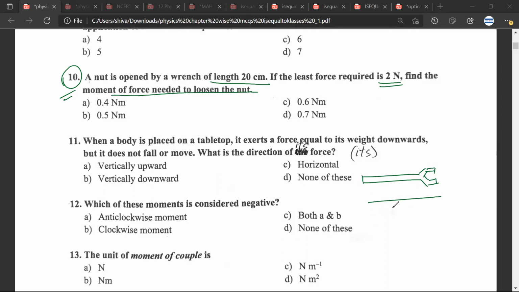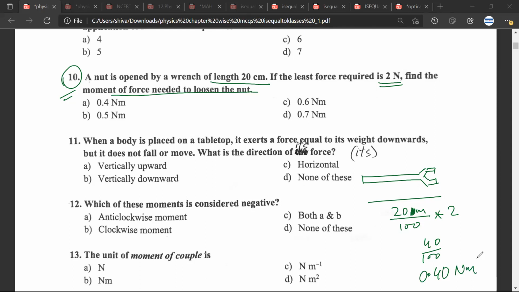So this would be 20 centimeter. This would be 20 upon 100 meter. What next? According to the formula, moment of force is equal to force into length. So 2 into 20 upon 100. The answer would be 40 upon 100, or 0.4 Newton meter.